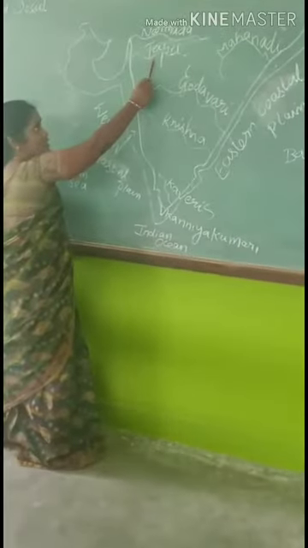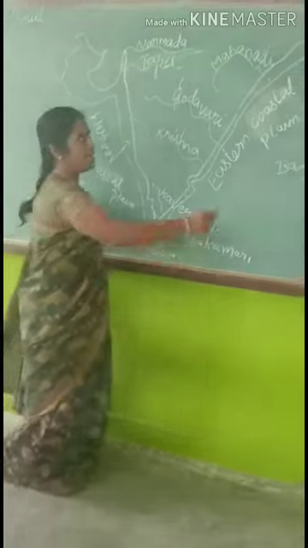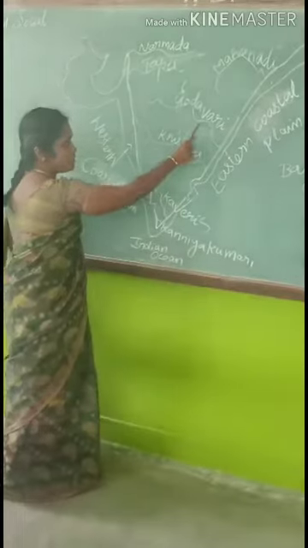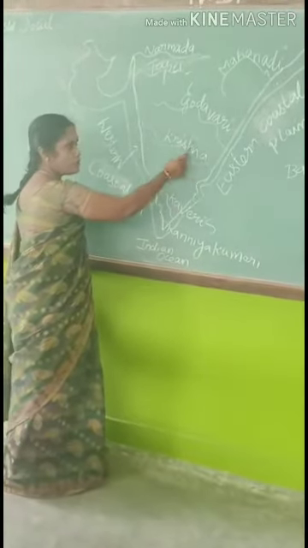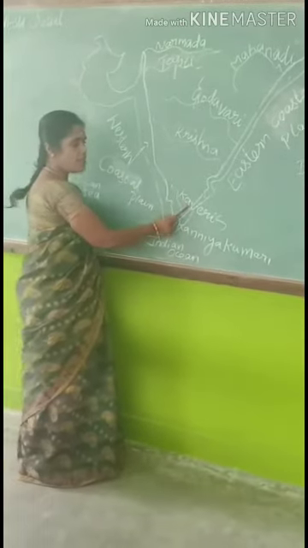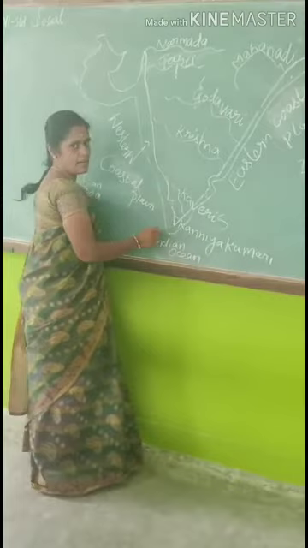Narmada and Tapti flow near Gujarat and Mahanadi flows near Odisha. Godavari and Krishna flow near Andhra Pradesh and Telangana. And Kaveri flows into the states of Tamil Nadu and Karnataka.